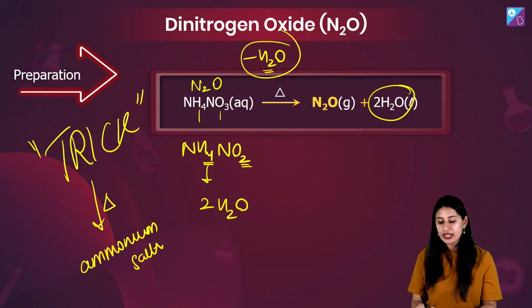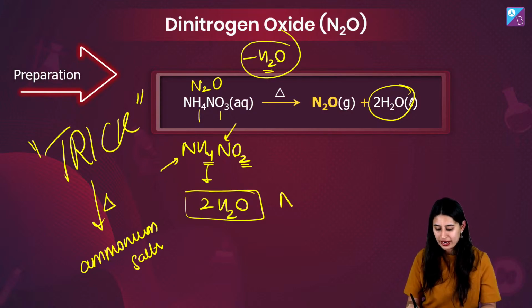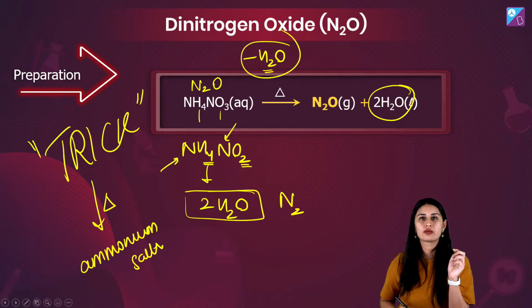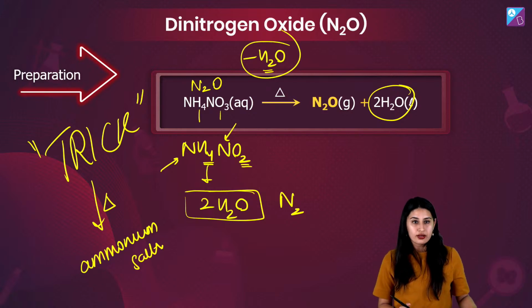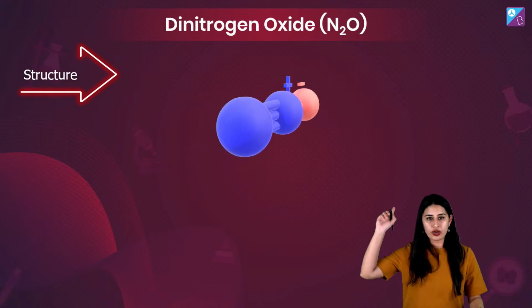Whereas let's say if I'm taking ammonium nitrite, NH4NO2, I can remove 2 water. What is left is 1 nitrogen here and 1 here. So N2 will be removed. Okay. ठीक है? चलो. Next one, N2O का structure.